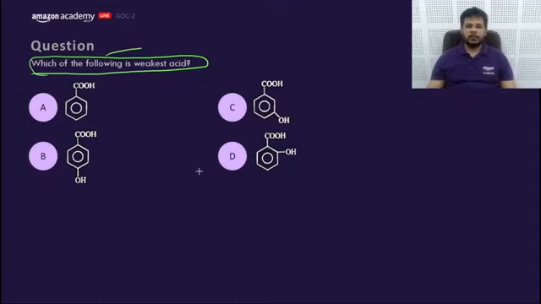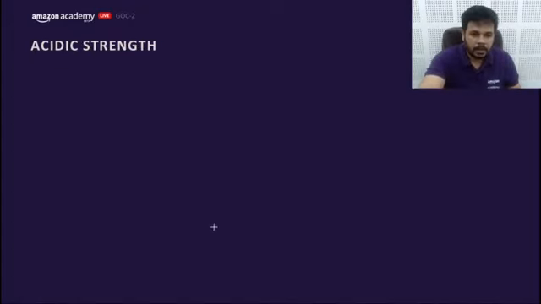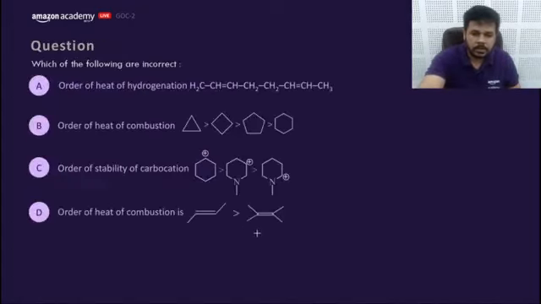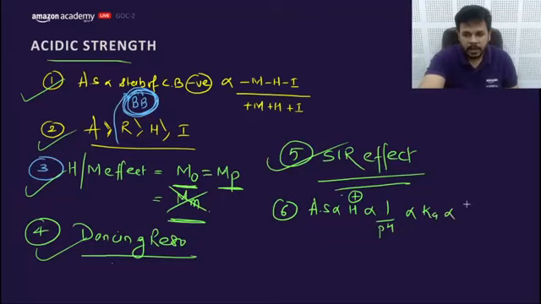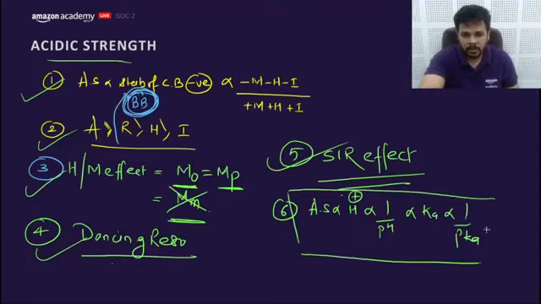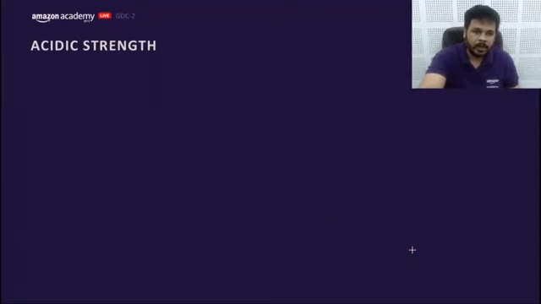Which of the following is the weakest acid? Okay, let me point out some more things. 6th point, that is acidic strength is directly proportional to the concentration of H plus, inversely proportional to pH, directly proportional to Ka, inversely proportional to pKa. This is also the point which I want to make.